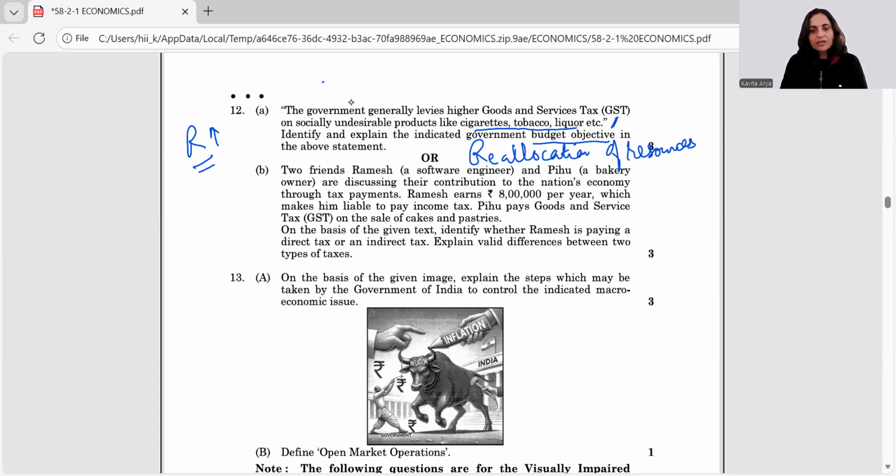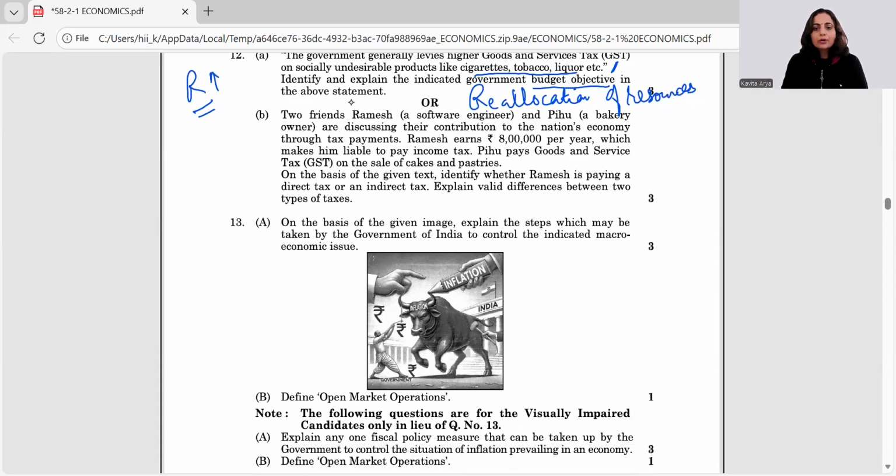Now, the OR section says you have to do one out of these two given questions. Two friends, Ramesh, a software engineer, and Pihu, a bakery owner. So he's working for somebody else and she is working for her own self, owner, right? They are discussing their contribution to the nation's economy through tax payments.